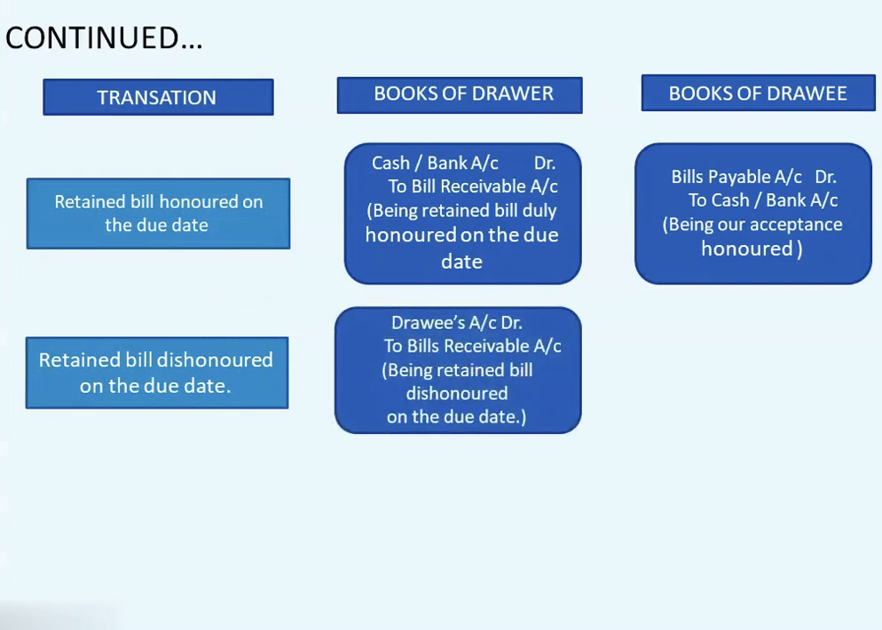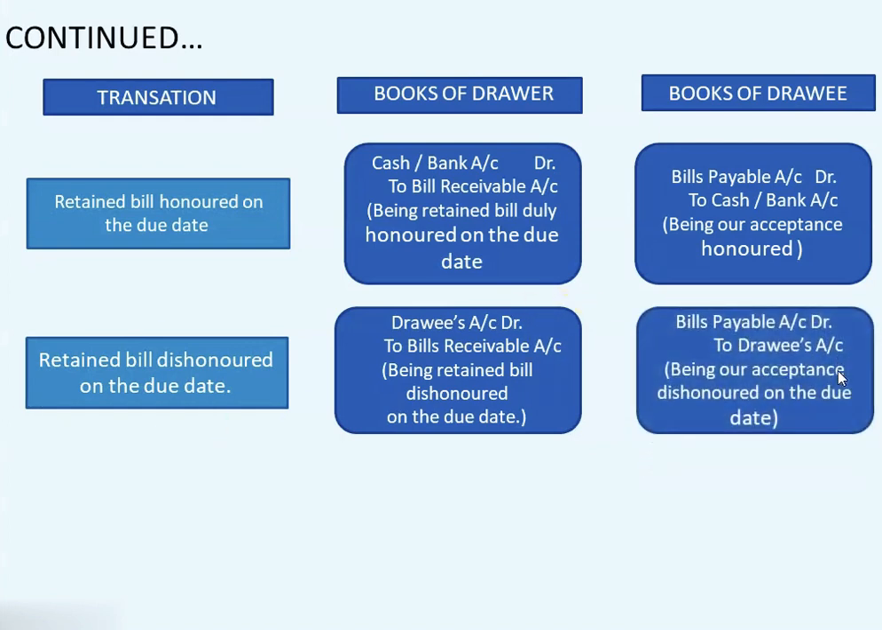Drawee's account debit to bills receivable account, because in this case again the drawee is going to become his debtor, and therefore drawee's account debit to bills receivable account. And the narration here being retained bill dishonored on due date. Now let us see here in the books of drawee. Again here bills payable account debited to drawee's account. So he is not doing the payment, and therefore bills payable, which in this case is a liability, is debited to drawee's account, being our acceptance dishonored on due date.